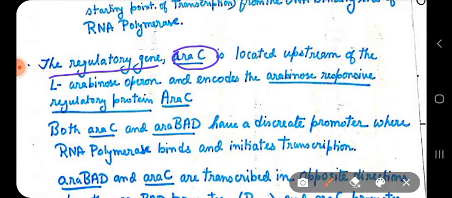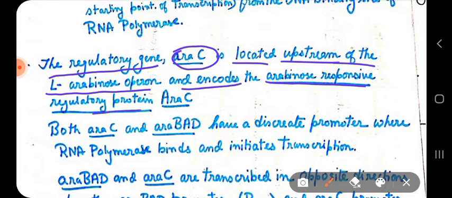I have also said that this ARAC protein not only controls the expression of the ARA-BAD genes, but it also auto-regulates its own expression, right? So this ARA-C gene, when you look at the structure, is located upstream of the L-arabinose operon and encodes the arabinose responsive regulatory protein called ARA-C.